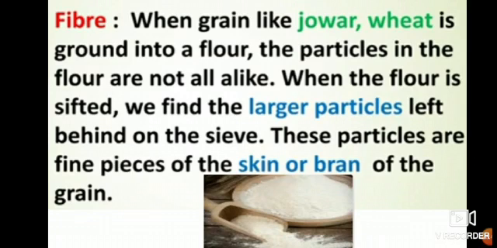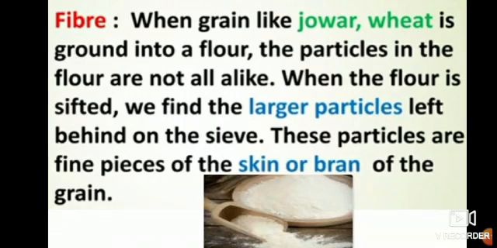So when the flour is sifted, that is, when we separate it, we find the larger particles left behind on the sieve, and the fine, thin particles move down. Whatever particles are left are the skin or bran of the grain.